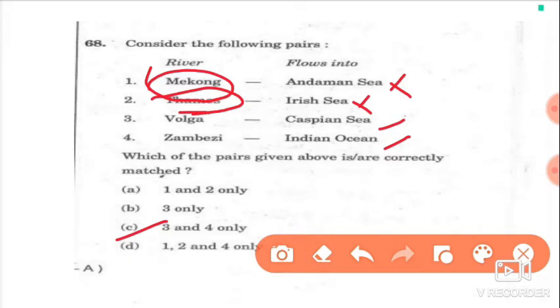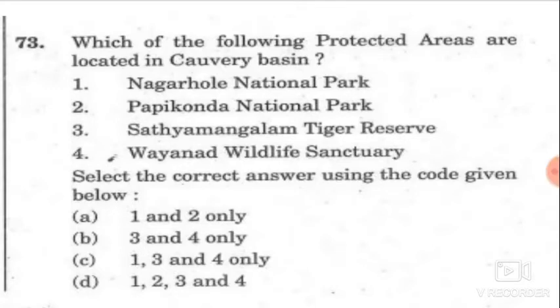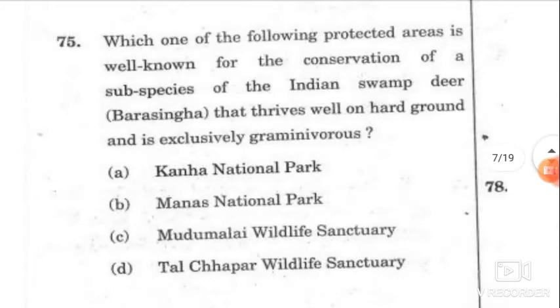Due to time limitation for this orientation video, I cannot explain all questions. So let us quickly look at map based questions. Next question is, which of the following protected areas are located in Kaveri Basin? So to answer this question, we are supposed to know the drainage basin of Kaveri River and also the location of these national parks. Now moving on to the next question. Which one of the following protected areas is well known for the conservation of a subspecies of the Indian swamp deer, which is Barasingha, that thrives well on hard ground and is exclusively graminivorous?